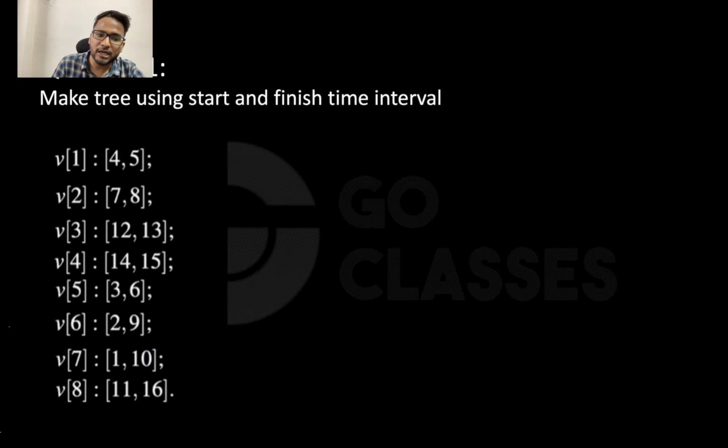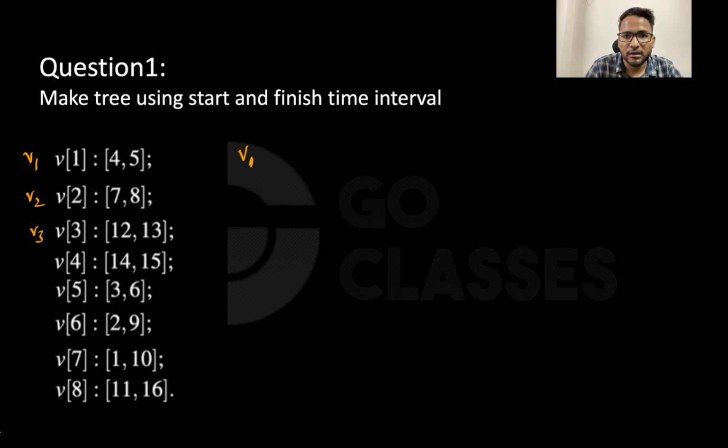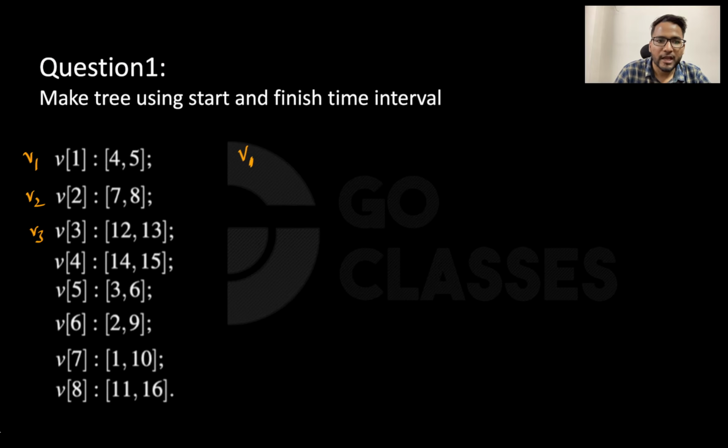First kind of question is that they may say that given these intervals, this is just v1, this is v2, this is v3, like that. So they may say that this v1 is basically having a start time of 4 and finish time of 5. Similarly, V2 is having a start time of 7 and finish time of 8. Now they have given the start time and finish time, and what they are saying is to make a tree using this start time and finish time interval.